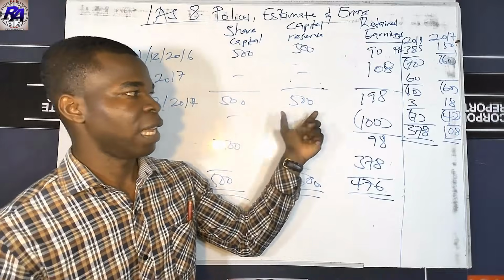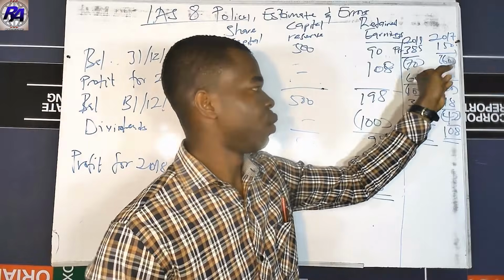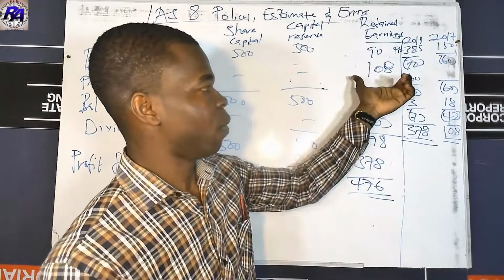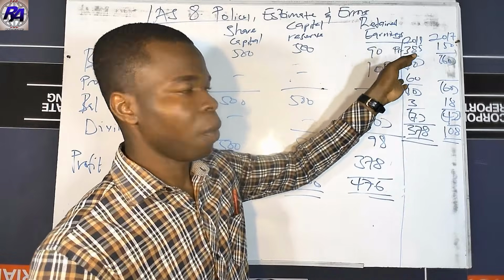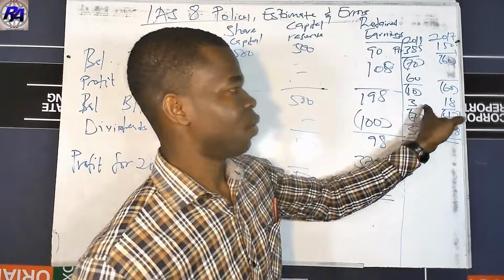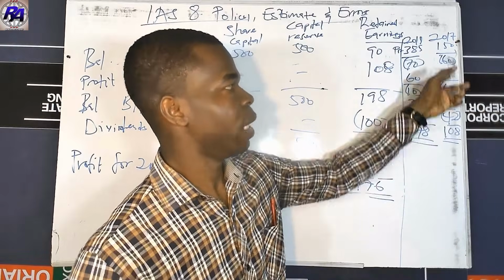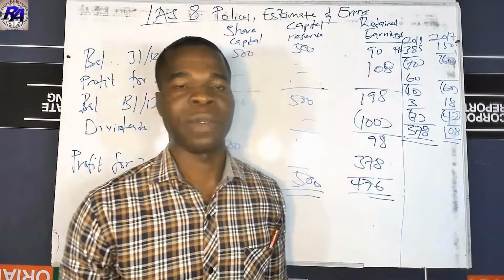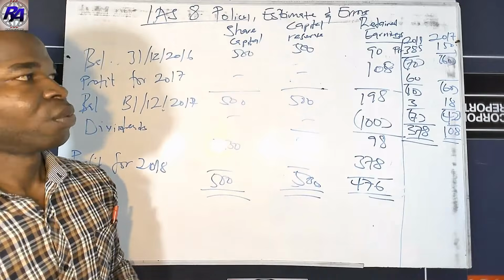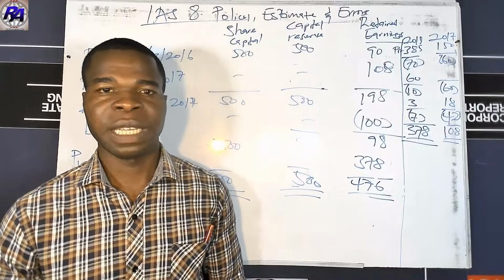So this is how to correct the errors. Remember that this tax applied, and the tax was supposed to reduce these figures. The tax has actually, because of less profit in one of the cases, because we have reduced our profit, the tax has also reduced, and therefore must be added back. That is why you can see this positive tax over here, but these are negative figures. That's why the effect gives us this one, and we take it from our profit to get the actual profit we are supposed to end for the period. So this is basically how to go about the errors and how to retrospectively correct them.